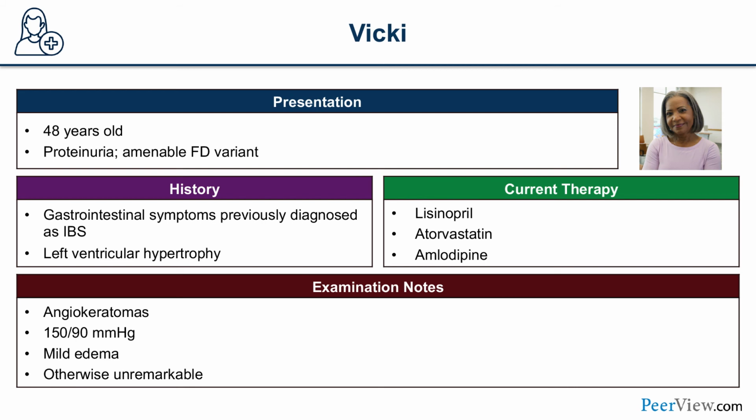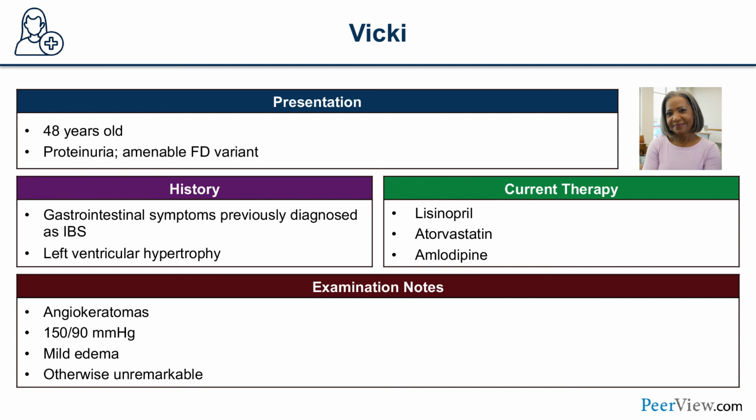When she was tested for Fabry, she tested positive, and she was found to have the amenable Fabry disease variant. So let's look at Vicky in a bit more detail. We spoke about some of the key findings. She's 48 years old. She has gastrointestinal symptoms. She was also found to have left ventricular hypertrophy, both on EKG and which was followed by echocardiograms. She had angiokeratomas in her bathing suit distribution when she was examined.